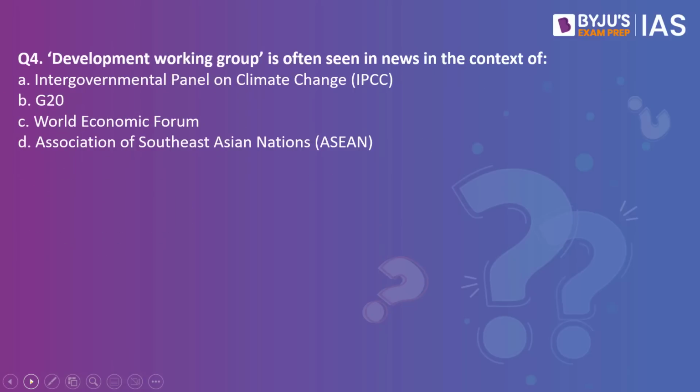Development Working Group is often seen in the news in the context of option A, Intergovernmental Panel on Climate Change or IPCC, option B, G20, option C, World Economic Forum, option D, Association of Southeast Asian Nations or ASEAN. If you've been following the news regularly, you will mark this answer in a jiffy. The right answer here would be option B, G20. See, at the G20 Toronto Summit in the year 2010, the leaders agreed to establish the G20 Development Working Group. The mandate of this development working group was to lead the implementation of the group's development agenda.